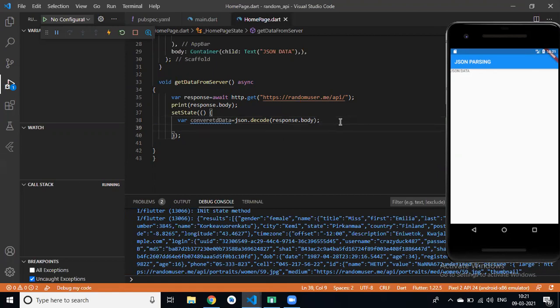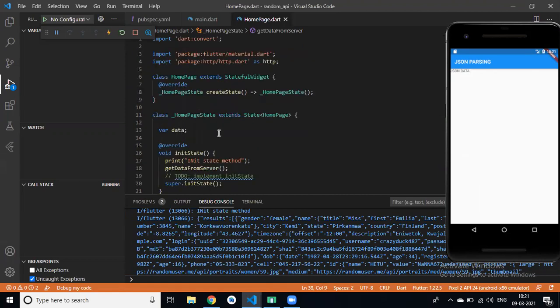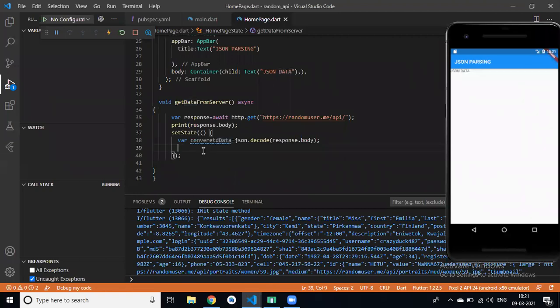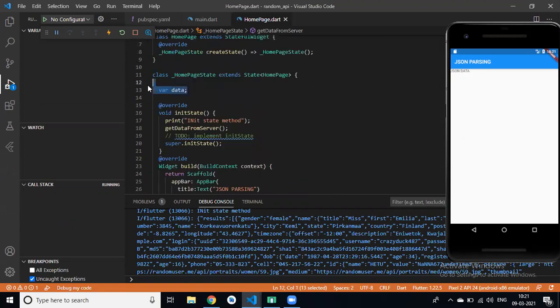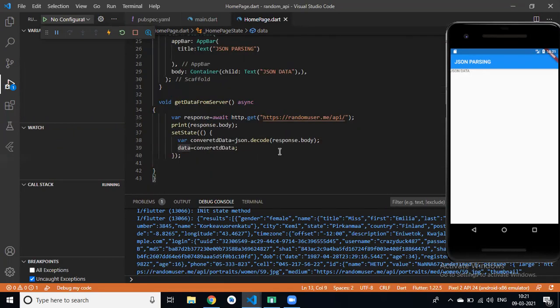And then we have created a variable, that is data. Then set this converted data is equal to... now. Clear? Yes, Roshan. Now we have set a state data is equal to converted data. So now we get this data, this JSON decode. Now we can display this data in our list view.